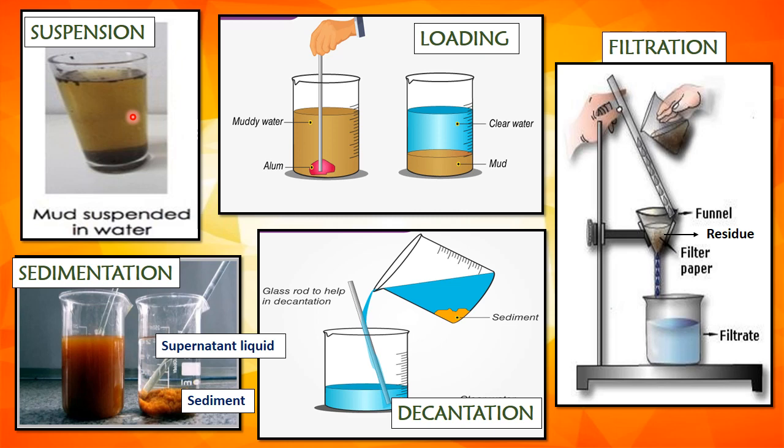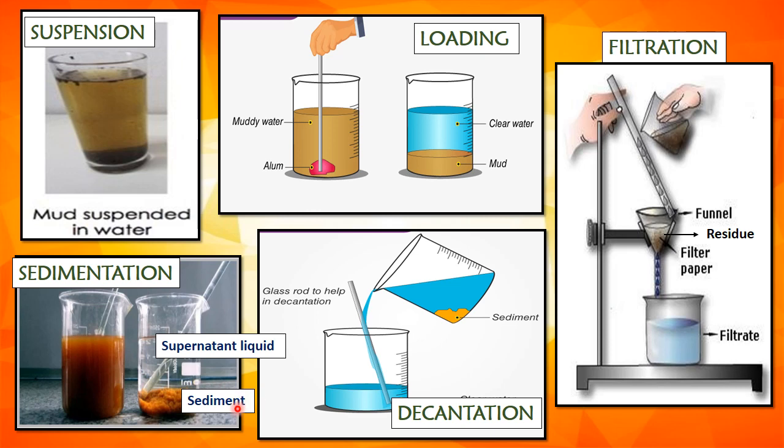The process of separation in which insoluble particles such as mud in a solid liquid mixture are made to settle down is called sedimentation, and the solid, the mud which settled down at the bottom is called sediment, and the liquid above the sediment is known as supernatant liquid. Now to enhance the process of sedimentation, alum is used in the mixture. Alum makes the suspended particles, mud, of the mixture heavy.